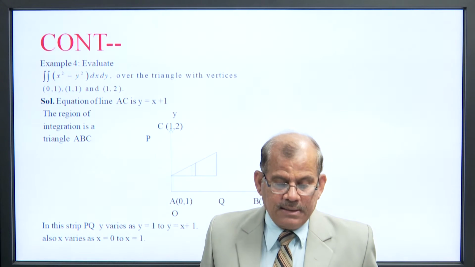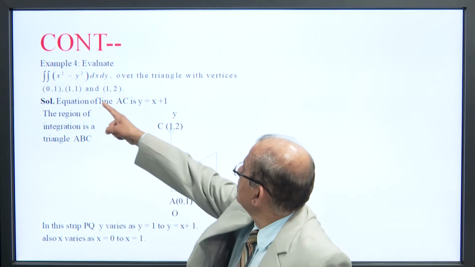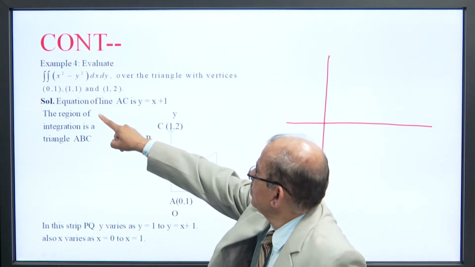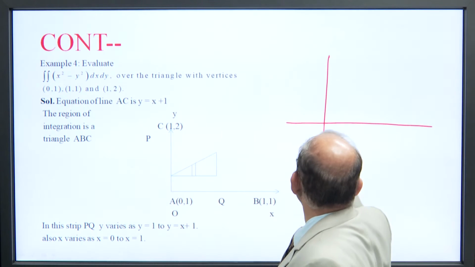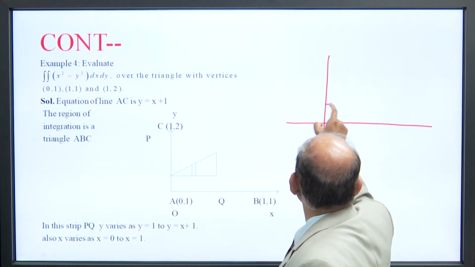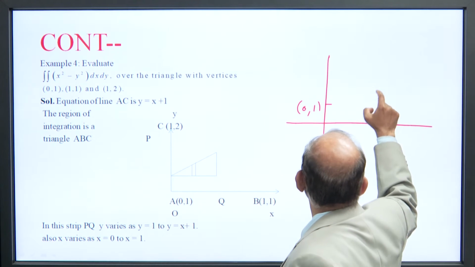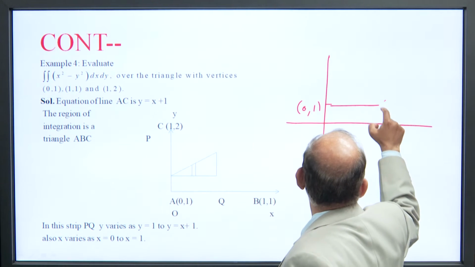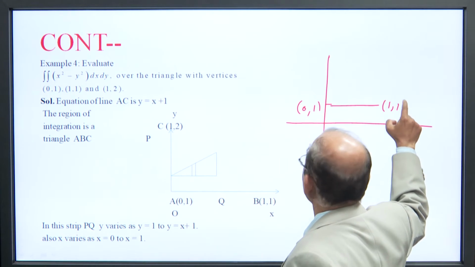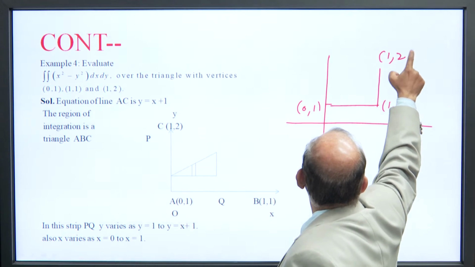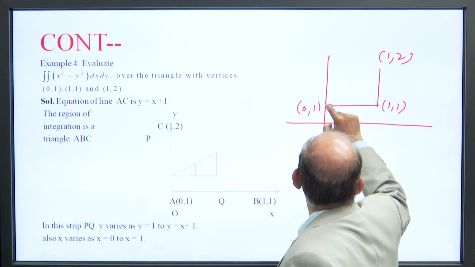Here the points are: the 0 0 point, the 1 1 point with x equal to 1, y equal to 1, and the 1 2 point. This makes a triangle.